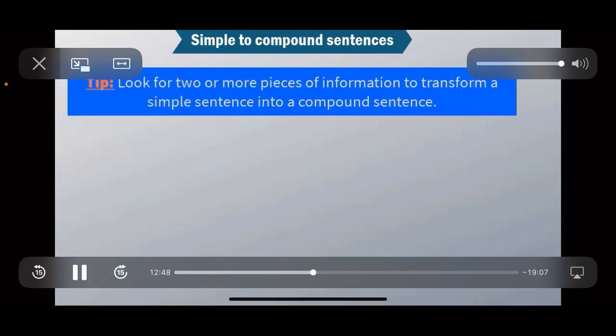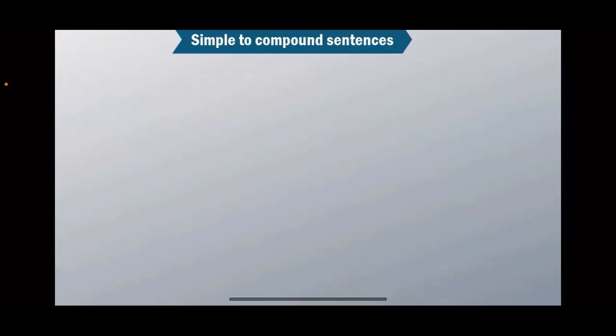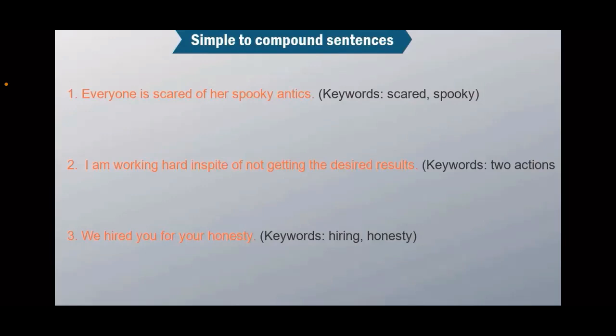Compound sentences. But I will tell you something. If the simple sentence has two or more pieces of information in there, you can use that and transform it into a compound sentence. Let me show you some examples. Example number one. Everyone is scared of her spooky antics. Guys, look at this example. We've got two adjectives here, scared and spooky. Scared is referring to everyone and spooky is referring to her. And we can use these two adjectives to transform this sentence into a compound sentence.